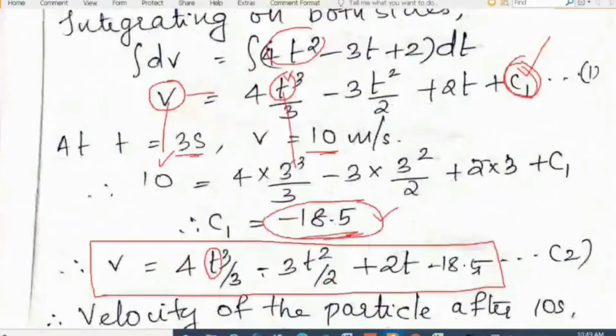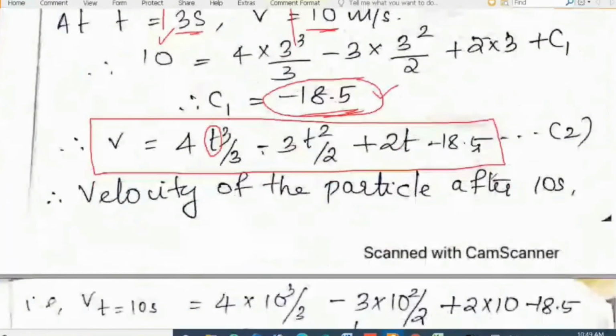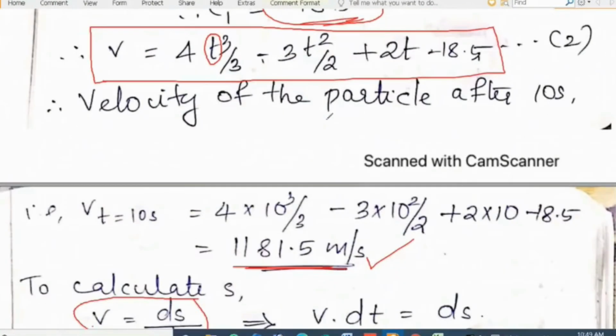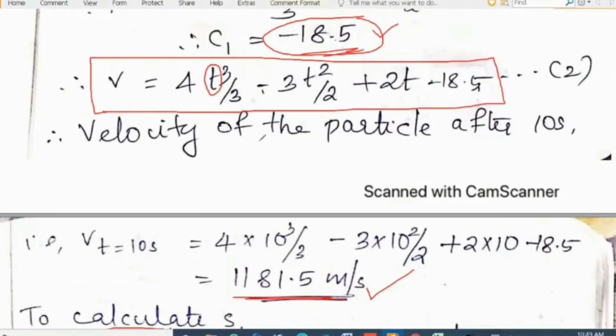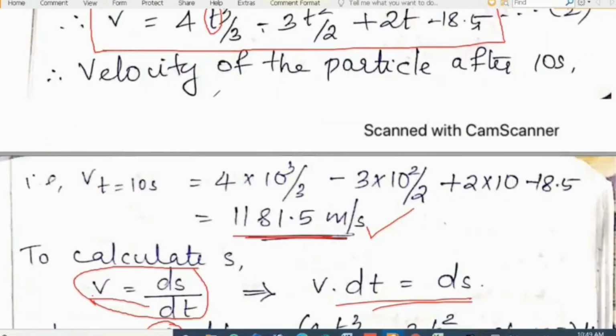We used that condition to evaluate C1, substituted the value of C1 in the final equation, and we got the velocity equation like this. And we can find out the velocity at any time by substituting the value of t. Here we were asked to find out the velocity at 10 seconds. So we got the value of v at 10 seconds is equal to 1181.5 meter per second.